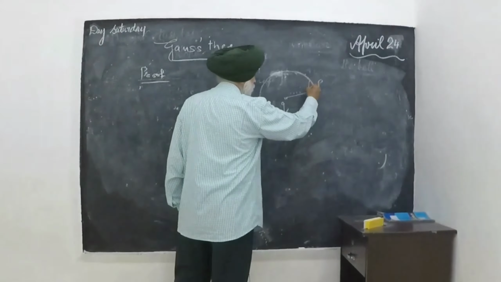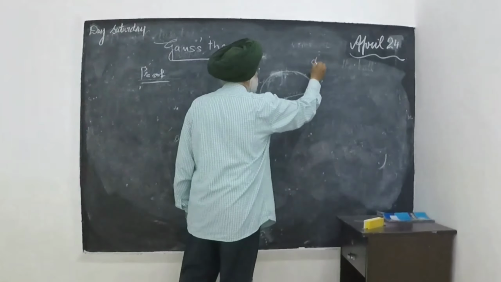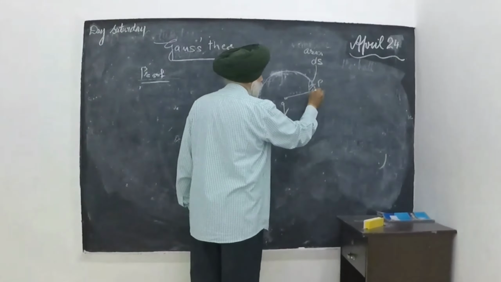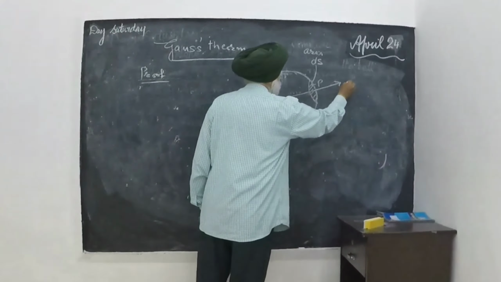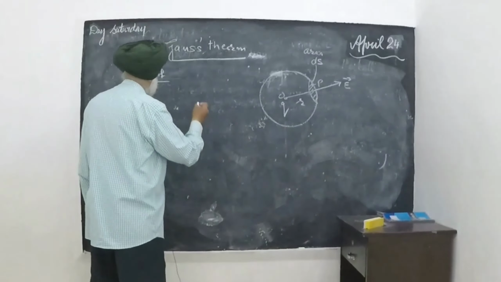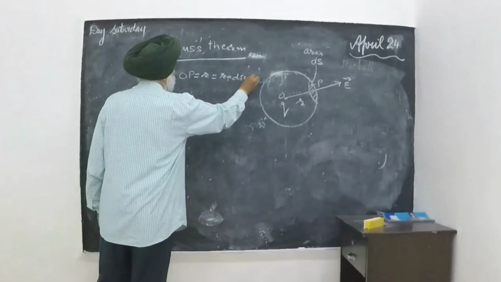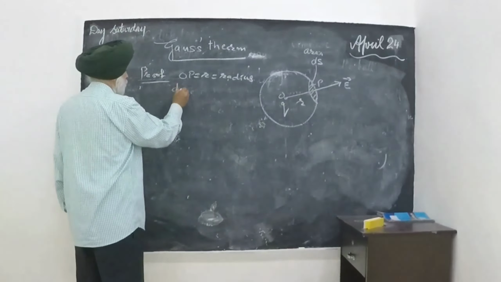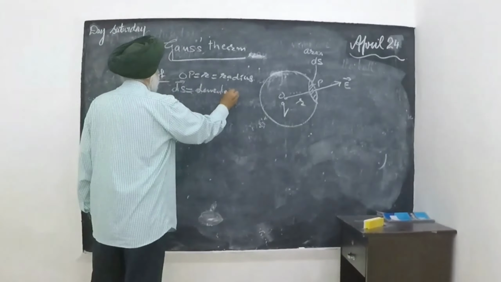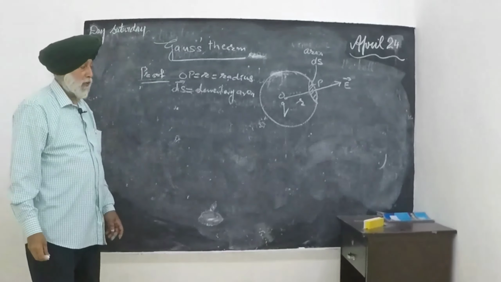First take an elementary portion of the sphere, and its area is ds. It is an elementary area. Suppose the electric field intensity at this point is E, and OP is equal to R, the radius of the sphere. First of all, what is the electric flux passing through the area ds?